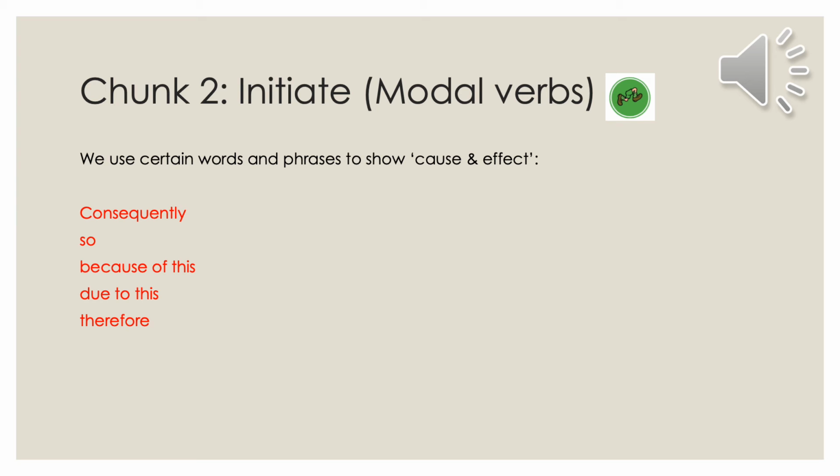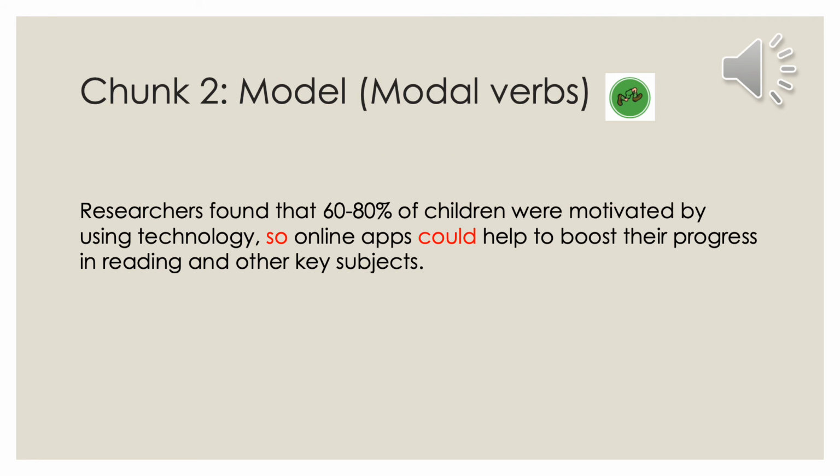So we could use consequently, so, because. So you might say because of this, so something's happened, our cause, and because of this, this is our effect. Due to this, therefore. So all those things show our cause and effect. So here's chunk 2, our modelling section, and thinking about modal verbs. So have a look for them. I've highlighted one for you.